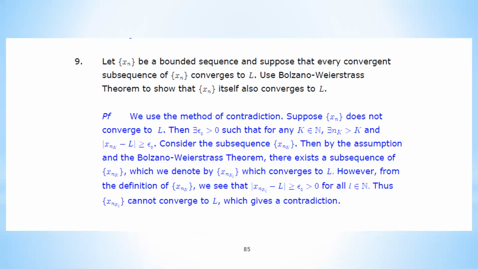This means that x_nkl minus L is also away from L. So this contradicts the fact that x_nkl is converging to L. This contradiction says that the initial assumption is wrong. So this means that Xn itself must converge to L. So that's the way to solve this problem.